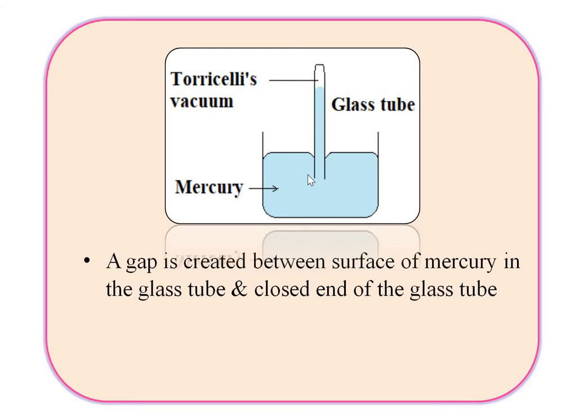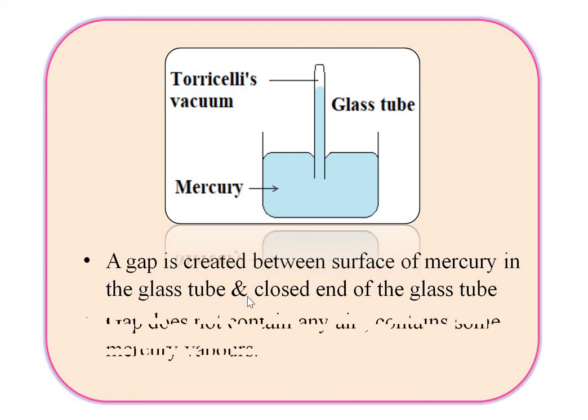See this figure carefully. When we invert the glass tube in this dish, a gap is created between the surface of the mercury in the glass tube and the closed end of the tube. This gap is called the Torricelli's vacuum. The gap does not contain any air, it contains some mercury vapors. This gap is known as the Torricelli's vacuum.